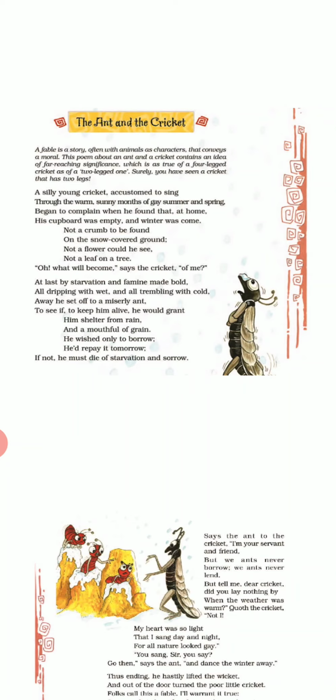So your poem is: A silly young cricket, accustomed to sing through the warm sunny month of May, summer and spring, began to complain when he found that at home his cupboard was empty and winter was come. Not a crumb to be found on the snow-covered ground, not a flower could he see, not a leaf on a tree. Oh, what will become, says the cricket, of me?